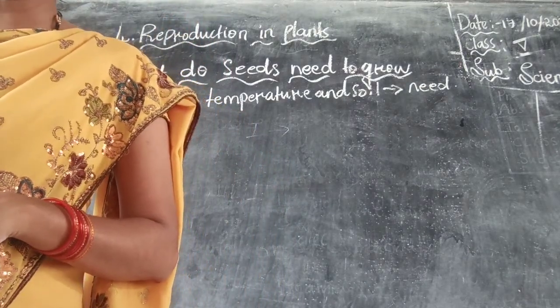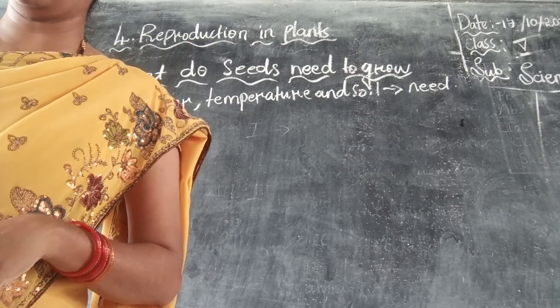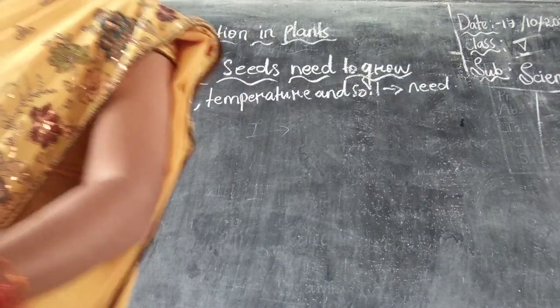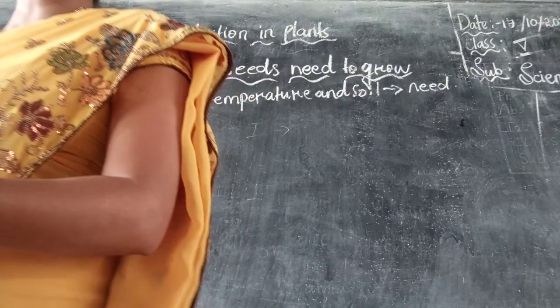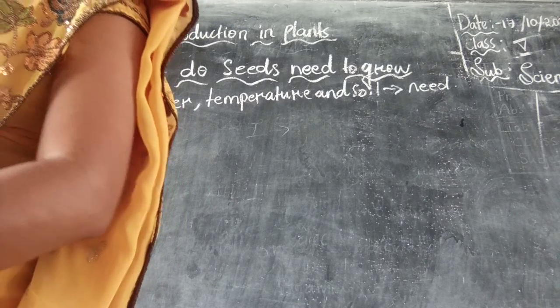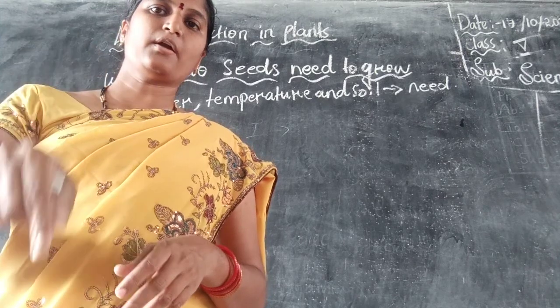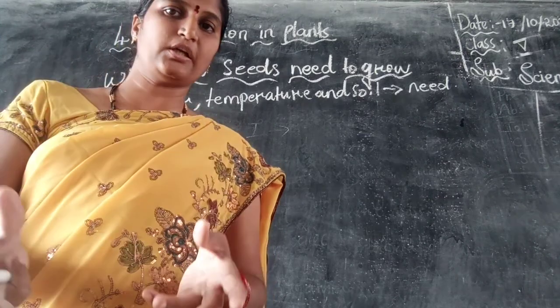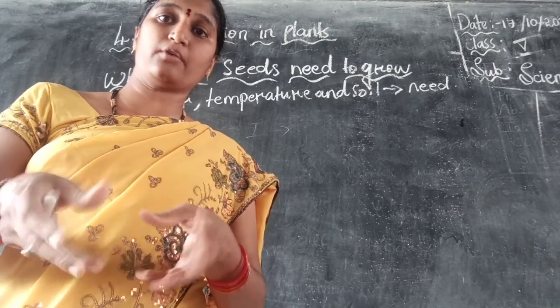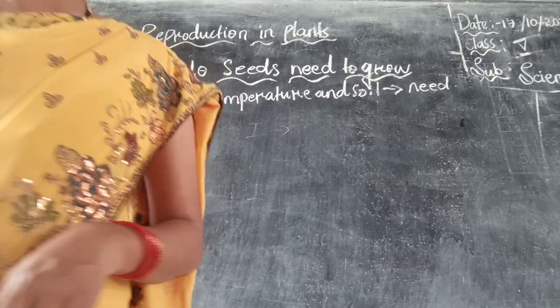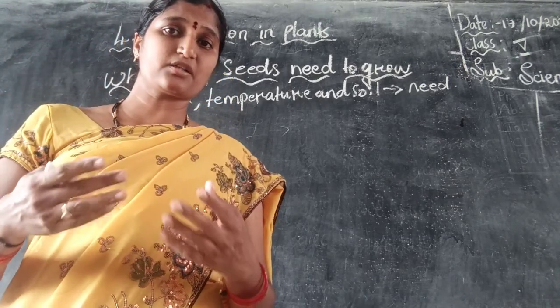So the seedling roots push down into the soil, and after that what happens? The seedling roots, as I showed you in the picture, are these. These seedling roots push down into the soil to anchor the new plant and to absorb water. So when it grows into a root, this root absorbs the water from the soil, and not only water, along with the water even minerals are also present.